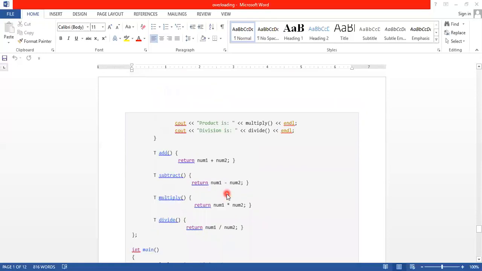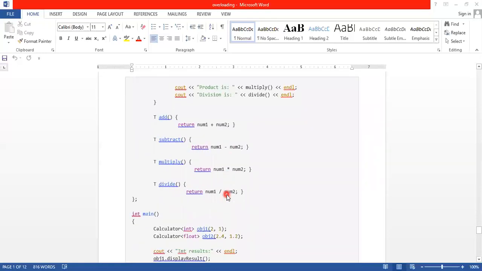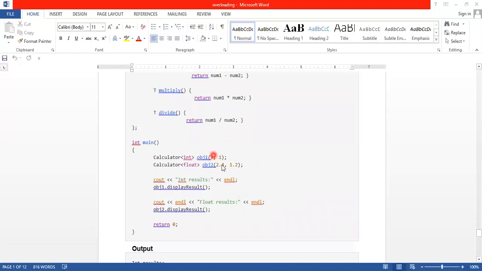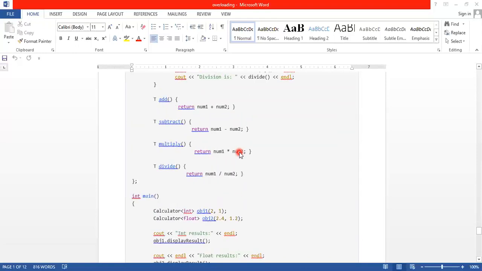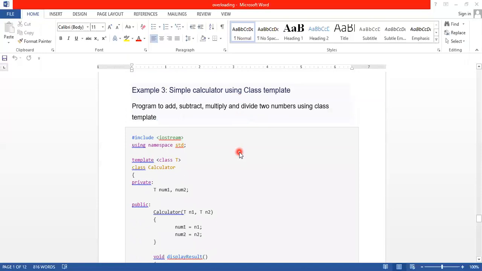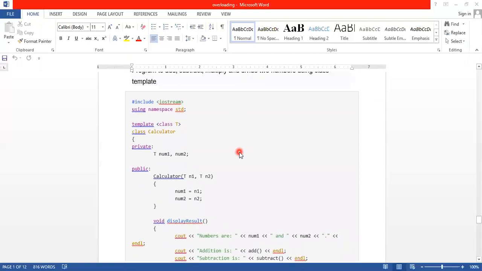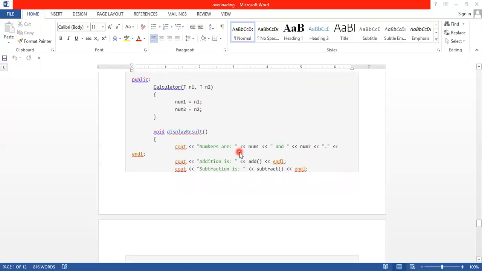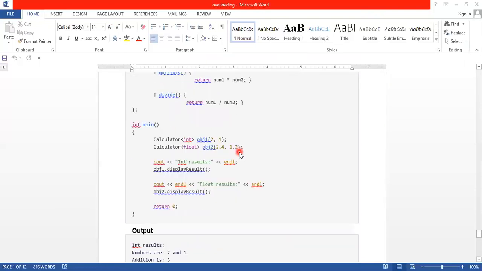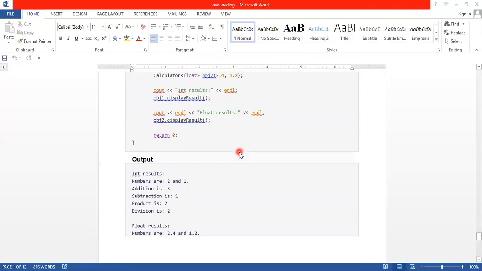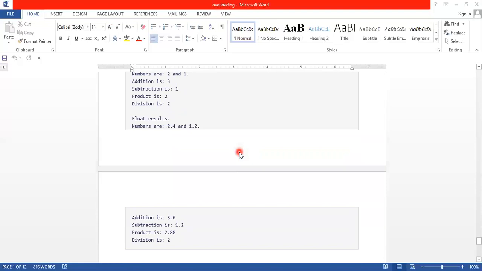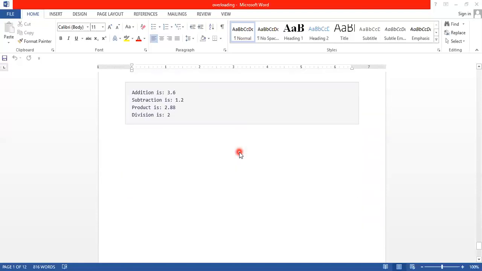So only one class, and we can display different data types. This is called a class template. This shows the result.